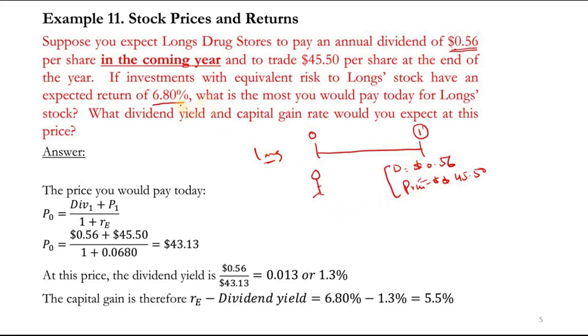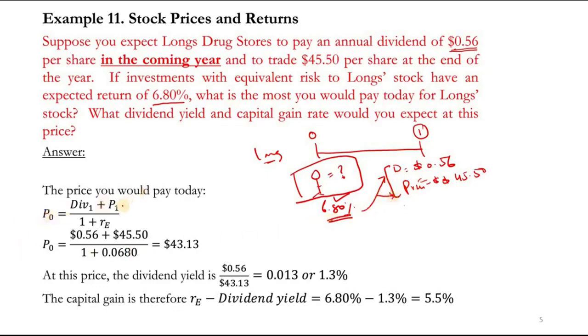A similar stock has already paid a return of 6.8% to the investors, so I would at least demand 6.8%. Then I will discount the cash flows at 6.8% to get today's price: how much should I pay for this stock if my required rate of return is this, expecting that it will give me this much dividend and this price, right?